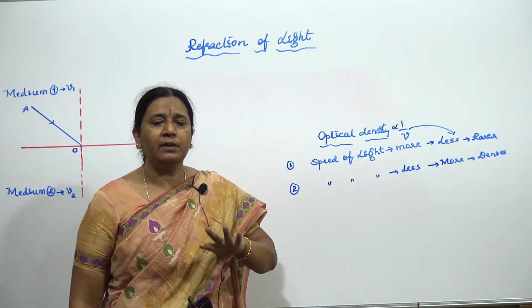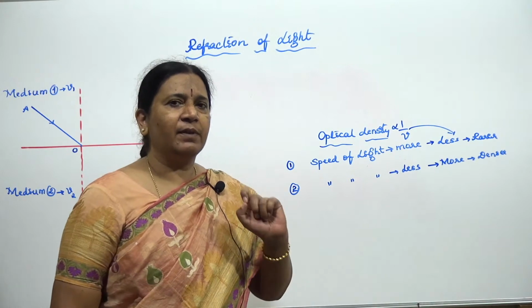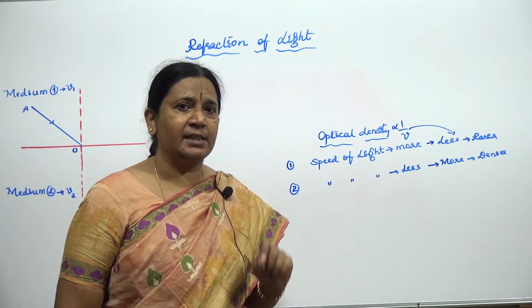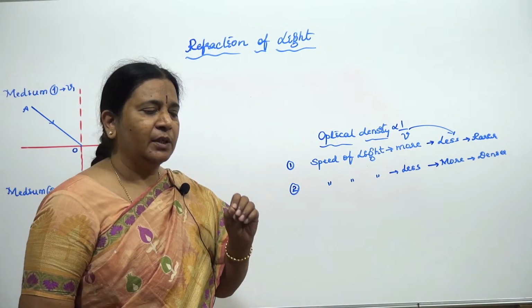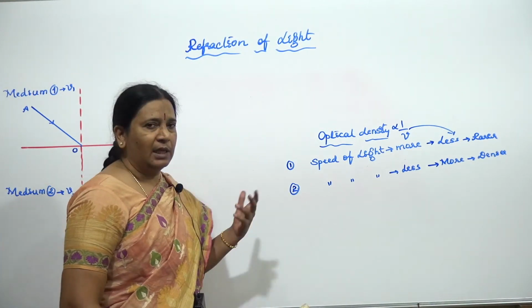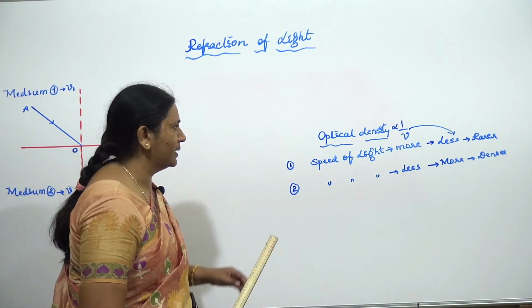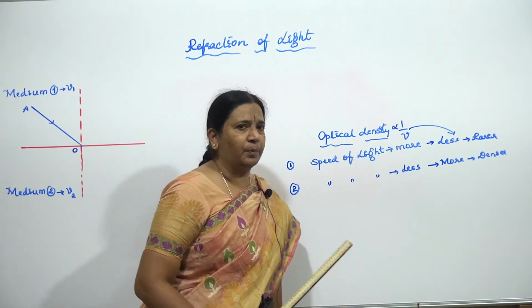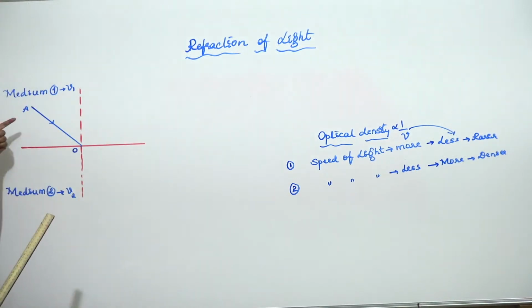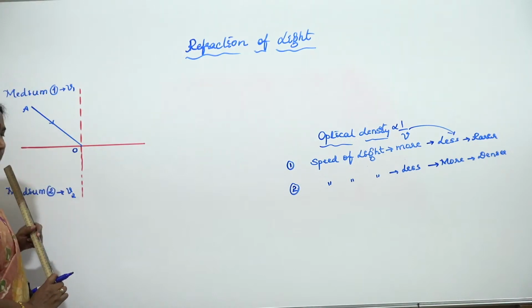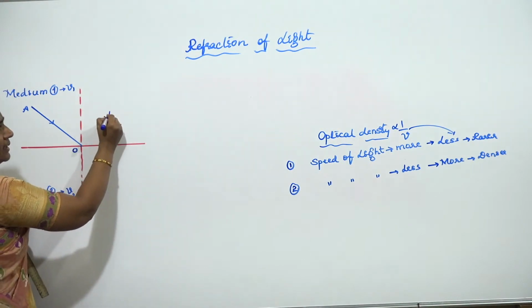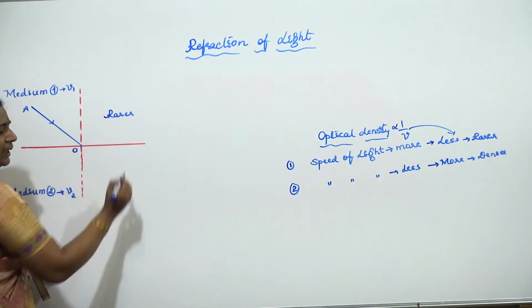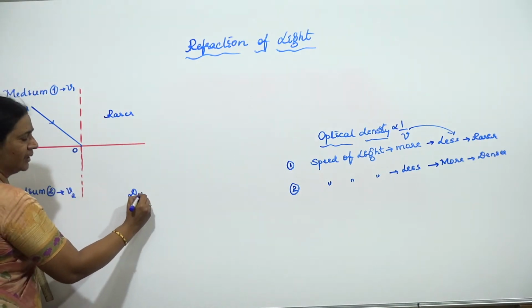So today, whatever points I am going to tell, keep every point in your mind with clear understanding, because all those basics will help you in solving very simple numericals of your MCQs or answering more theoretical questions. Well, so this is regarding optical density. Now, whenever the optical density is changing, what we are going to observe here is when it enters this particular medium, since I have taken in comparison as per that example, this as a rarer medium and this as what I have taken, a denser medium.